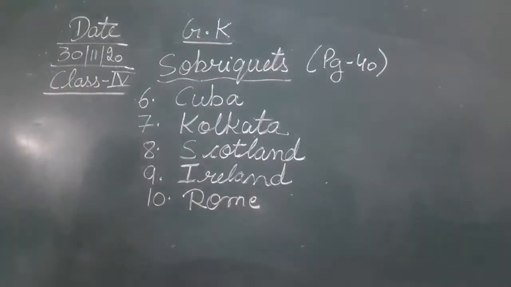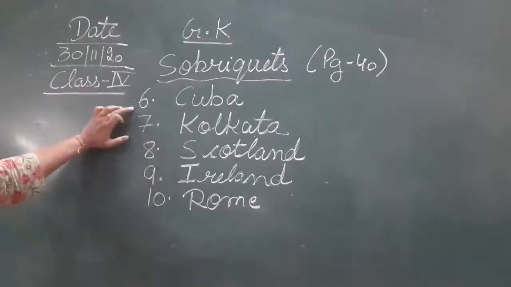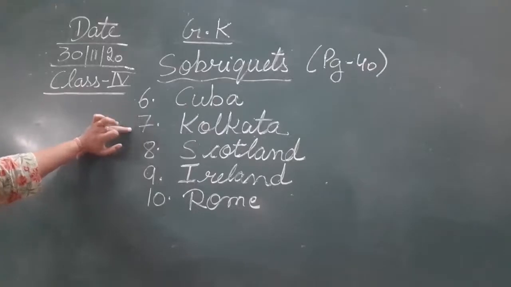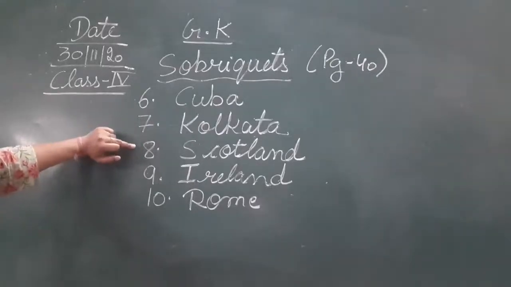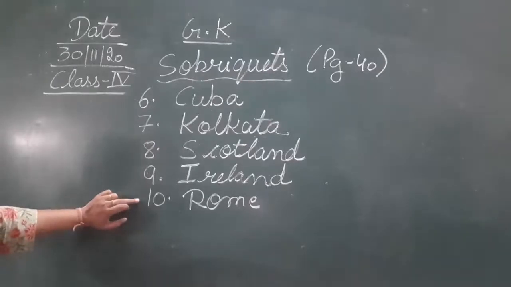So this is the answer of 6 to 10. 6th is Cuba, the sugar bowl of the world. Kolkata, city of joy. Scotland, land of cakes. Ireland, Emerald Isle. Rome, city of 7 hills.